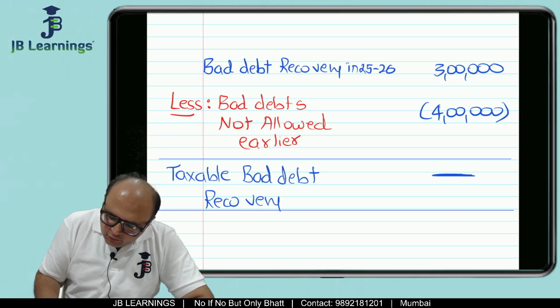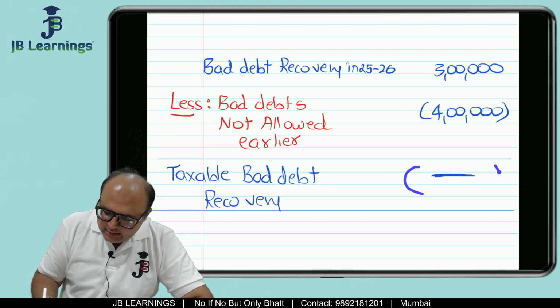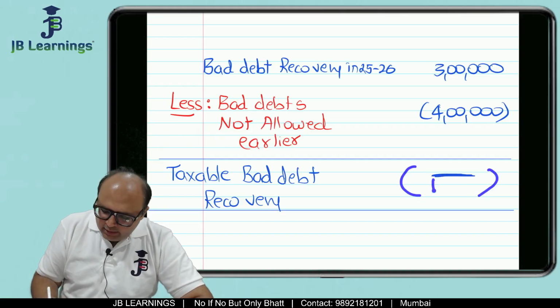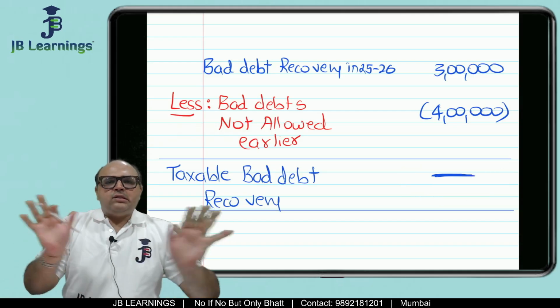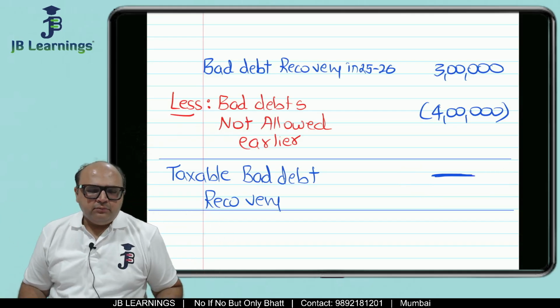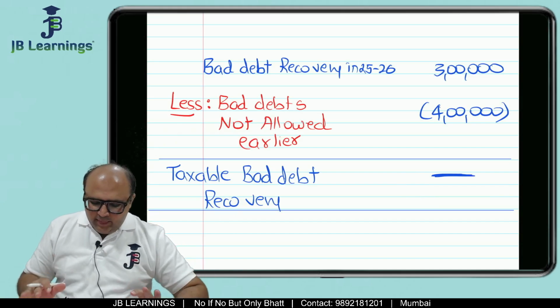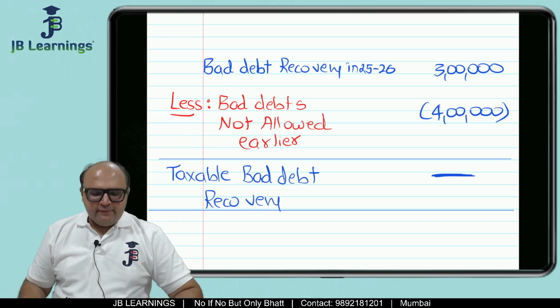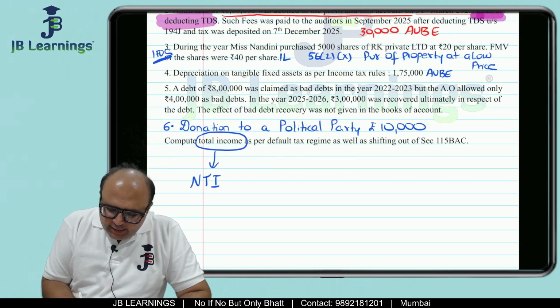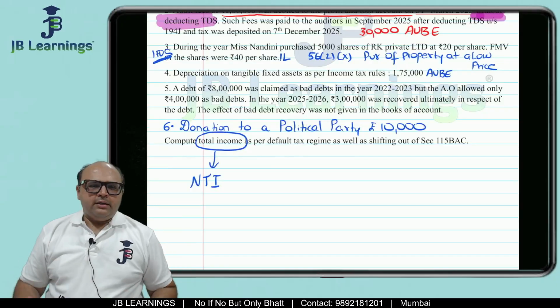But here there will be no taxable amount because this is negative 1 lakh. So in this year, there would be no taxable bad debt recovery in the current year.